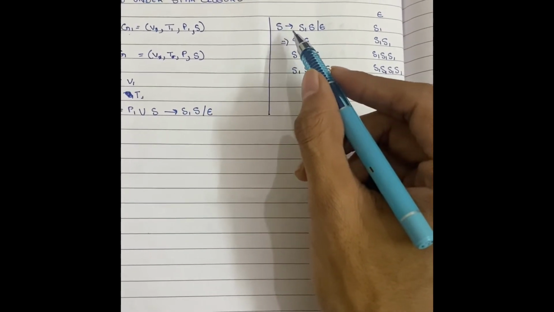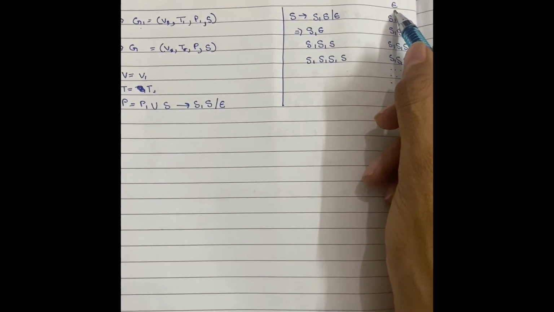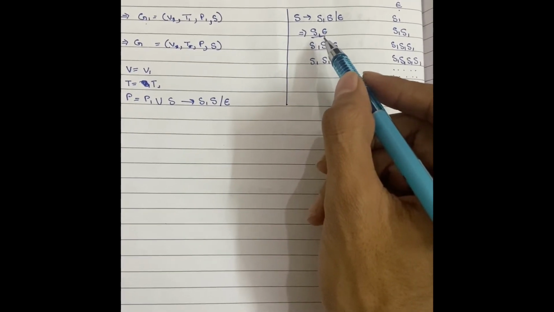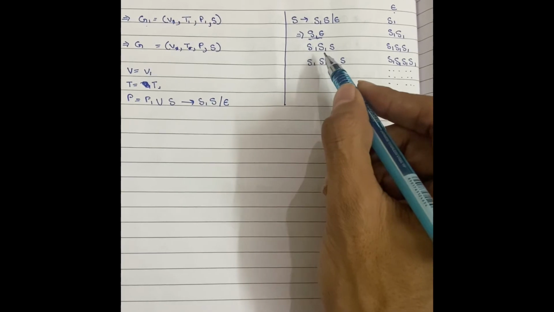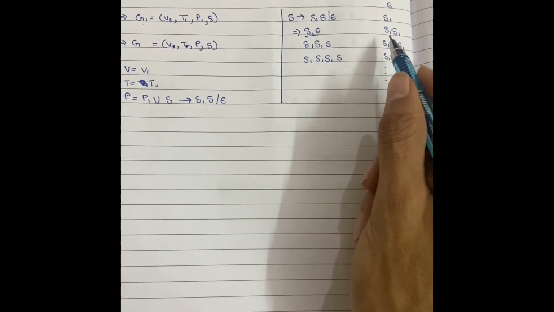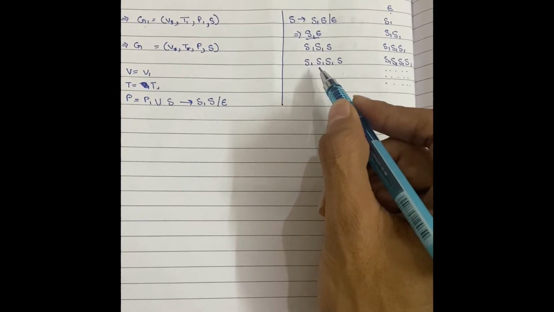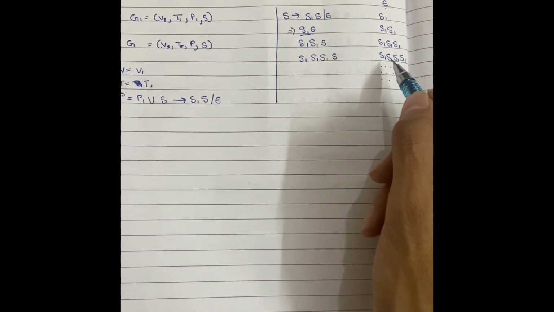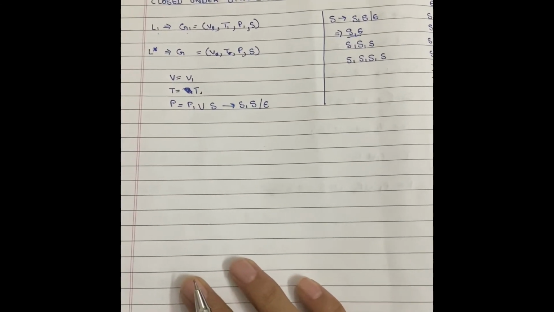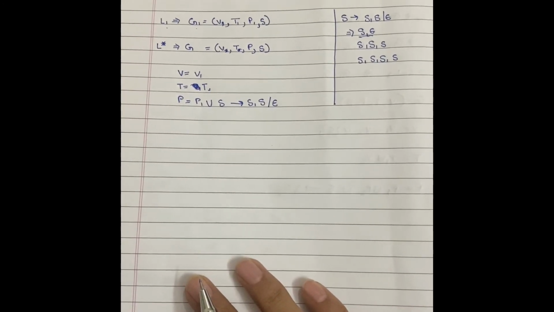Here S tends to S1 S or epsilon, which gives the string epsilon, which tends to S1 epsilon. If we replace S by S1 S, then we get S1 S1 S. So we get two S1s, S1 S1. Again, if we replace it again, we will get S1 S1 S1 S. Then we will get four S1s, and this carries on. So this proves that context-free languages are closed under star closure.